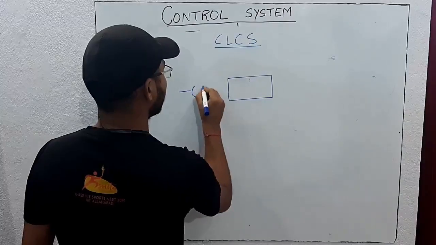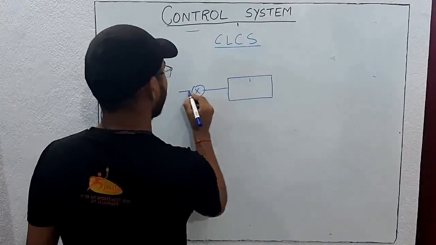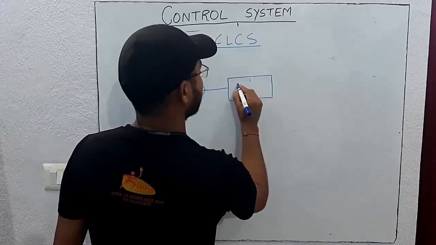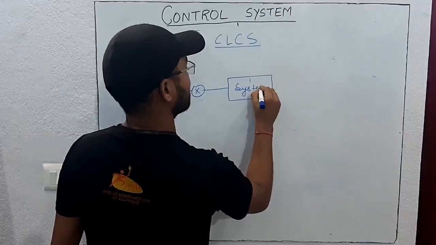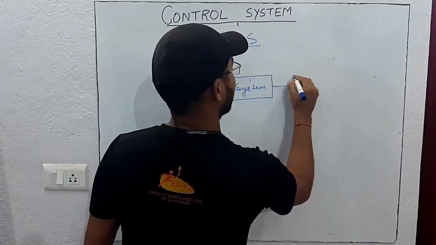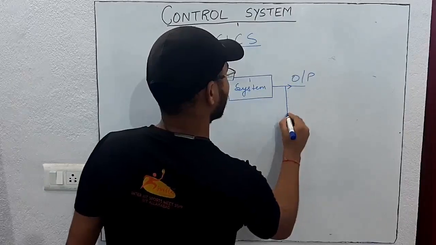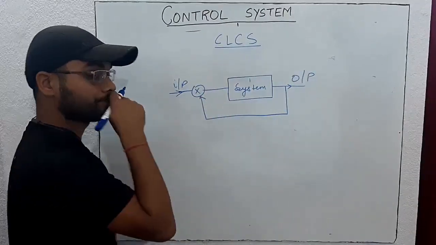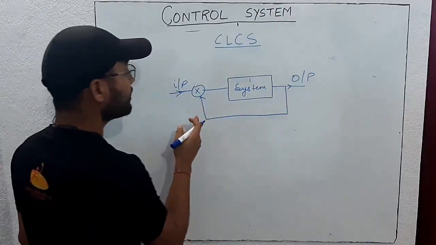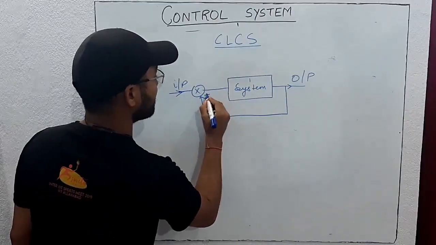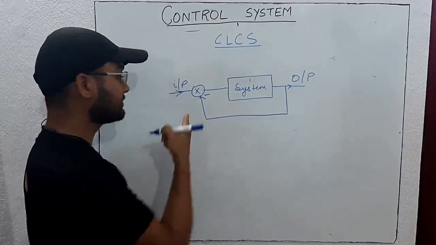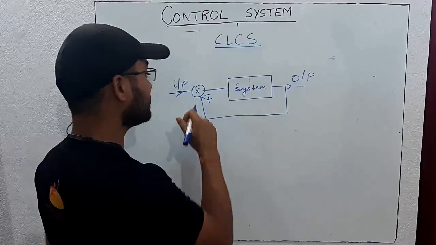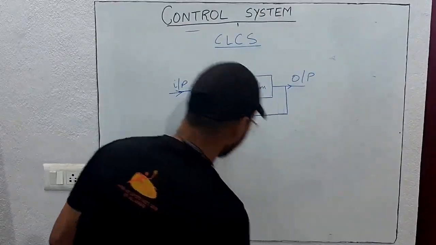Here we are giving input and this system is producing the output. And in closed loop control system, there is a feedback from output to input. So there are two kinds of feedback. If here negative sign is there, then this is negative feedback. If here positive sign is there, then this is positive feedback control system.